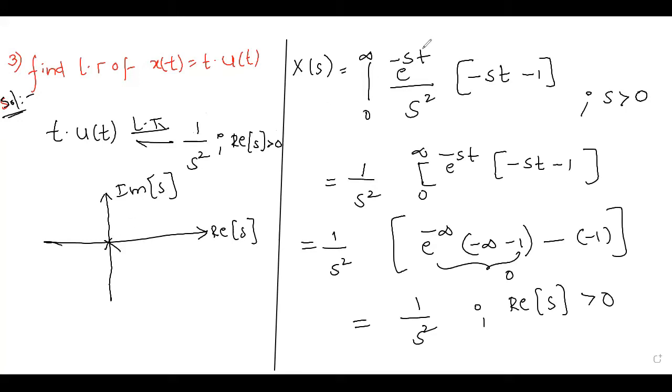And what about the ROC, greater than 0? Exactly at 0, draw a straight line. Greater than 0 means this side. So only this side is nothing but your ROC. Clear for this problem? So like this, try to represent ROCs also for all the problems. I'm erasing the content on the board. Hope you have copied.